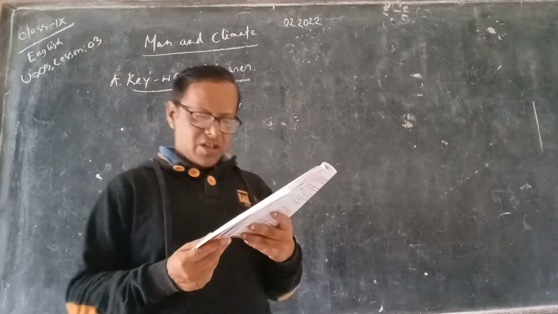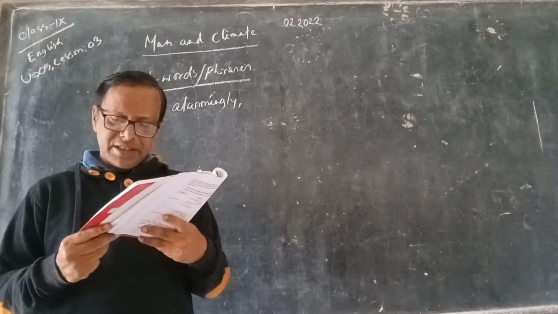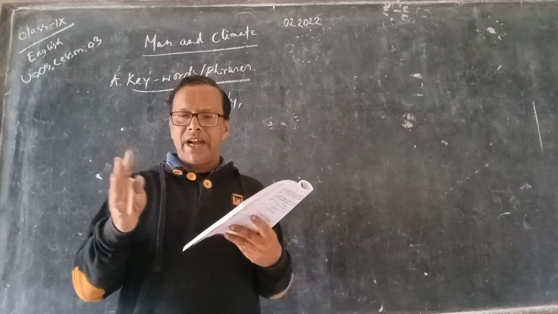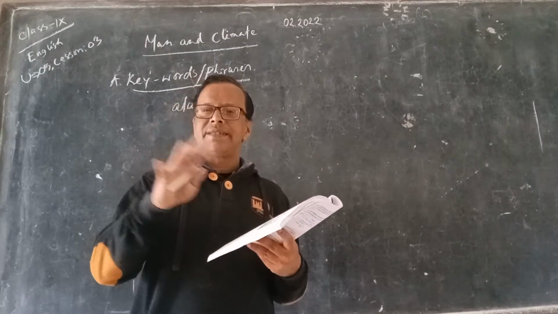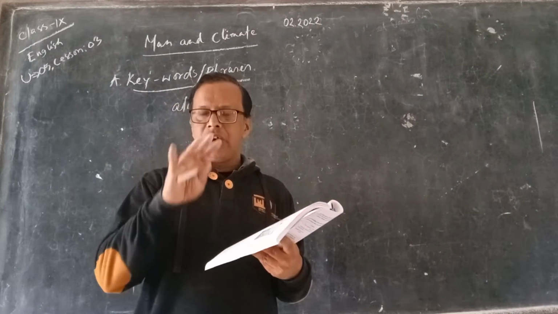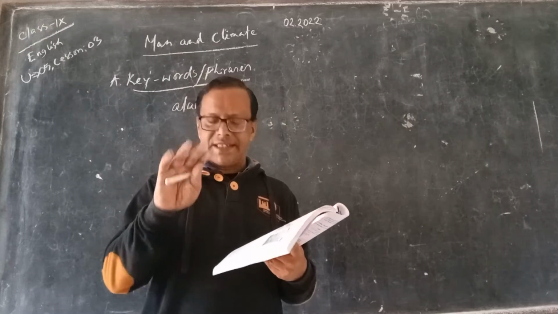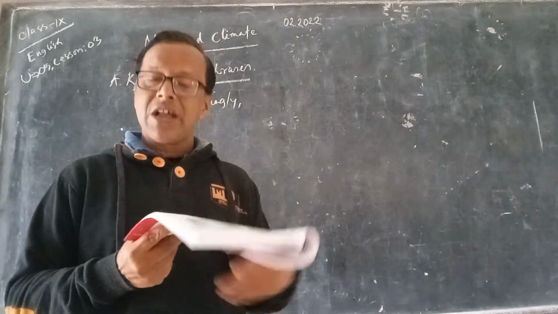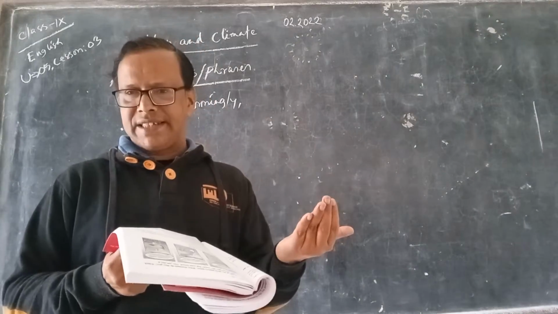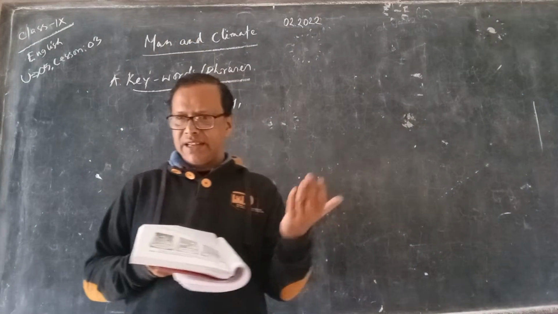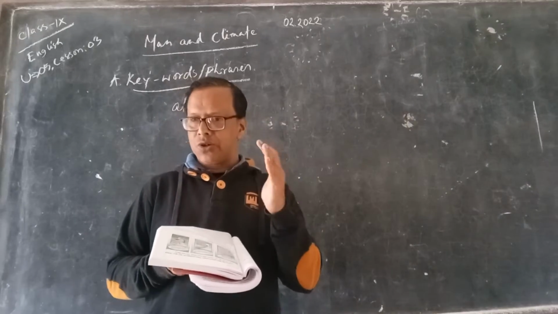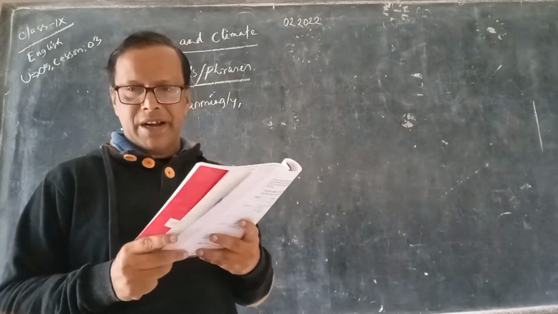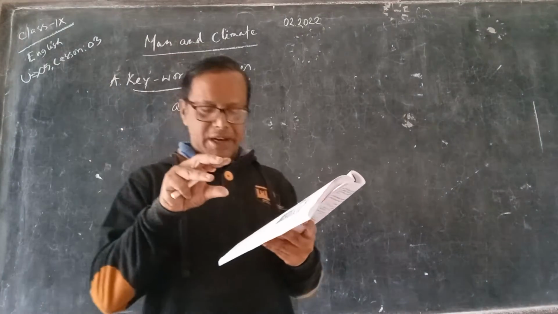Humans can neither change the sun's radiation, radiation means ray, nor the Earth's orbit around the sun. Earth's orbit means Earth moving around the sun. We humans cannot change these things. But they can increase the amount of greenhouse gases. Increase means getting in large amount. We can control this large amount of greenhouse gases and its influence on the atmosphere.